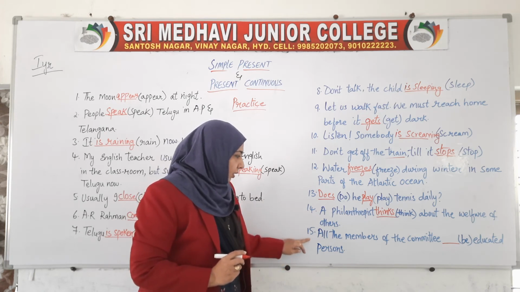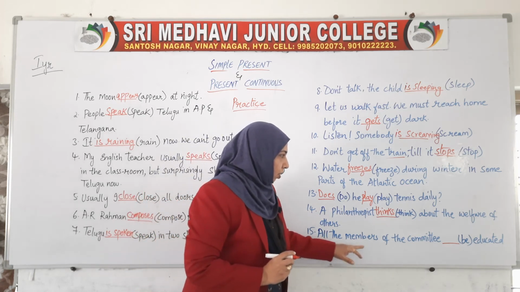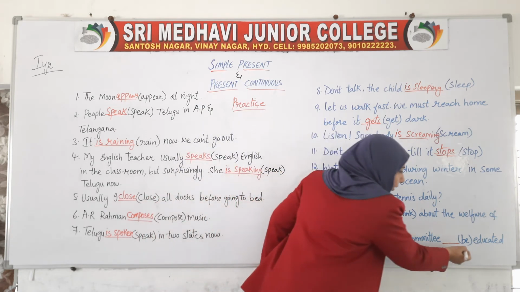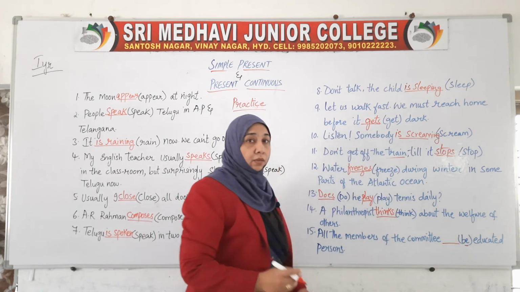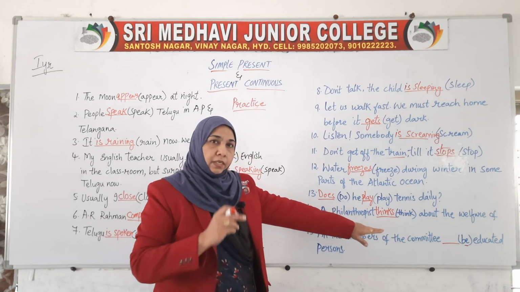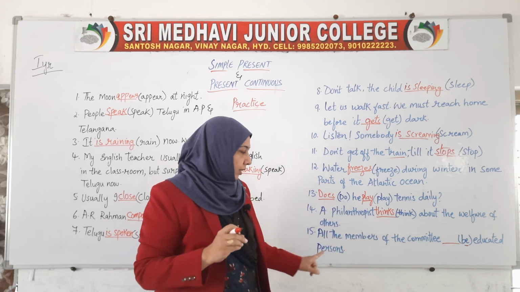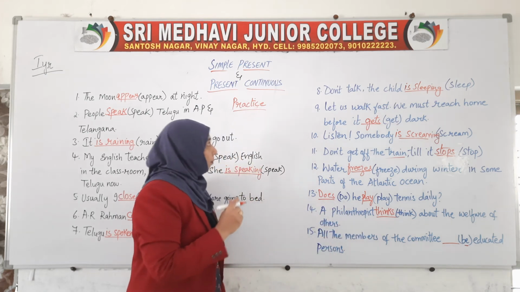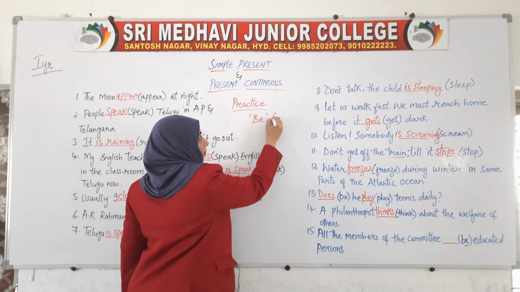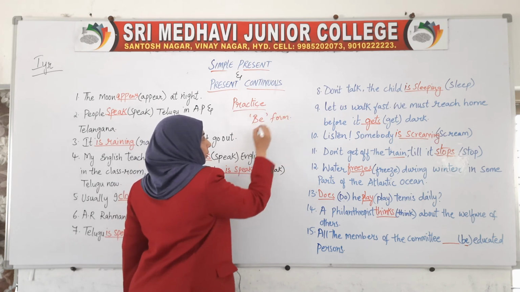Now next is, all the members of the committee. This is written as B form. Write down the B form. All the members of the committee, then you have to write down the B form, educated persons. Now what is the B form? Remember it.